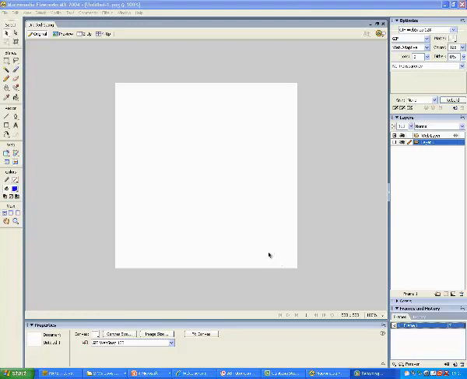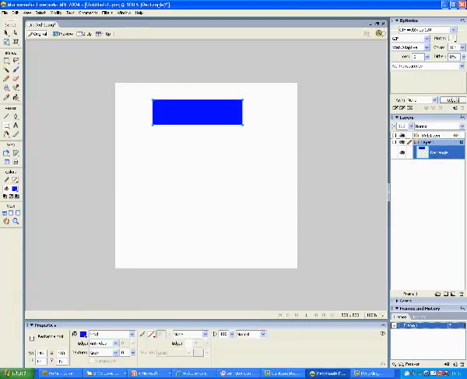Okay, this guide is going to show you how to make a rollover button in Fireworks. So basically, first of all, we're going to make a button like we would do any other way. We choose the rectangle tool, draw on a button, blue background's fine, and we're going to call this button feedback. So we use the text tool, just draw it on the text box.